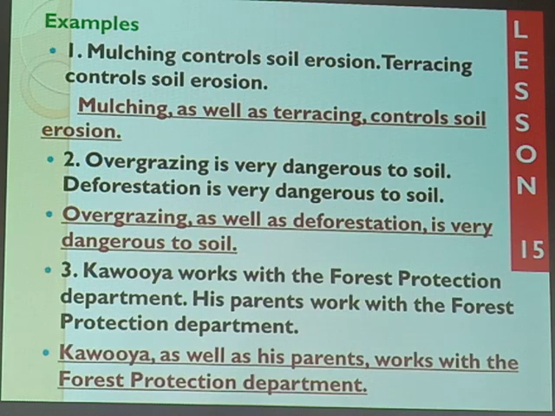I give you an example. Could be that in those days, Kawoya's parents used to work with this department. And today we have discovered Kawoya also working with the same department. So we shall easily say Kawoya as well as his parents works with the Forest Protection Department. Yeah, congratulations to those who've followed well.